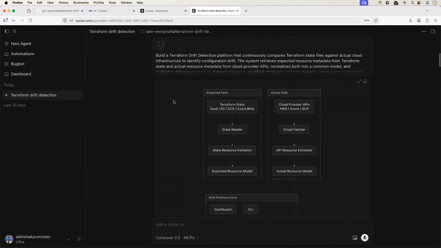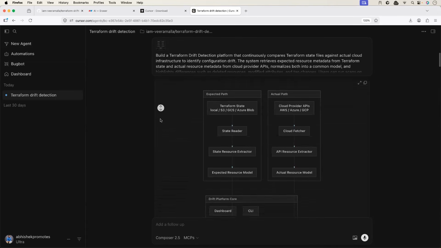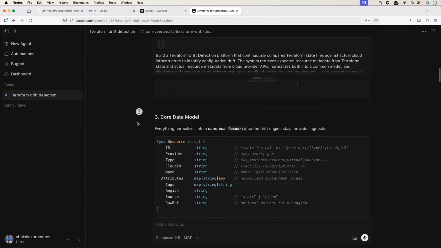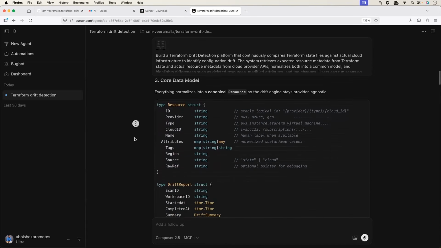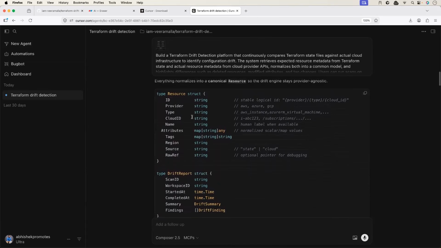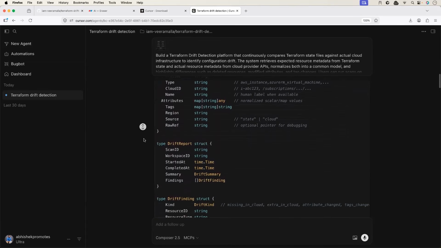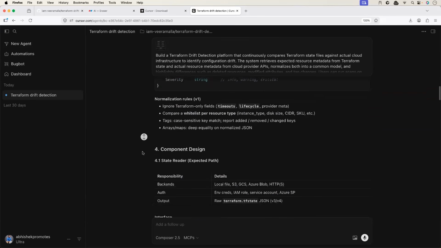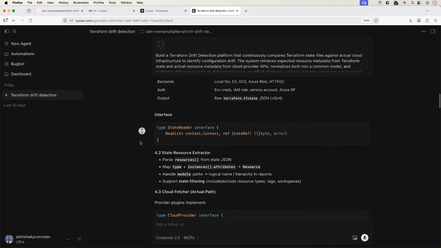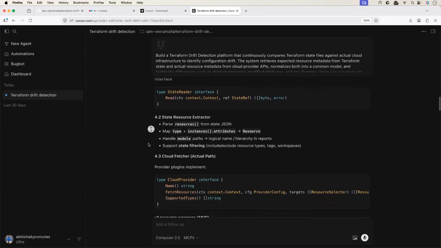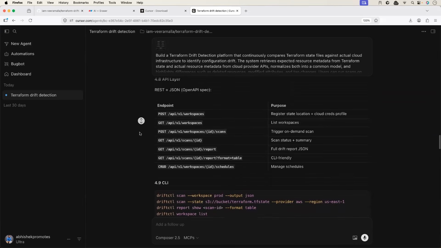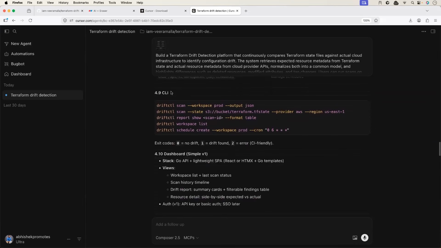Then it again generated a high level architecture from the high level architecture that we provided. This time it provided more detailed architecture. It also shared the core data model, what it is going to build. As I told you, this is the key part. Entire thing is in the Go struct. So it shared the Go struct that it is going to build. And it also provided the component design, like how would the state reader look like? How would the cloud extractor look like? How would the drift engine look like? A high level schema of what it is going to build. And then end of the day, this is going to be a CLI application.